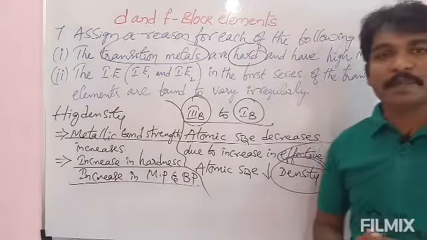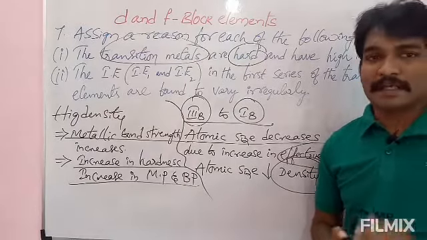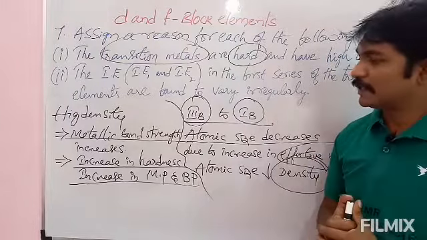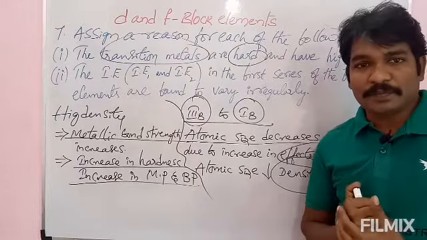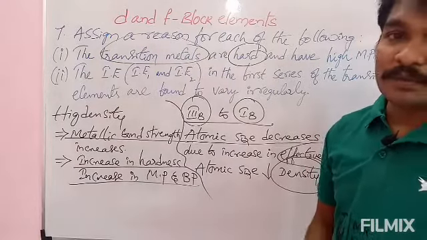Don't consider zinc, cadmium and mercury under this one because they are not transition metals, they are d block. Okay, why they are not considered as a transition metals? Because they have completely filled d orbitals. Please note down this one and we will move to 8th one.